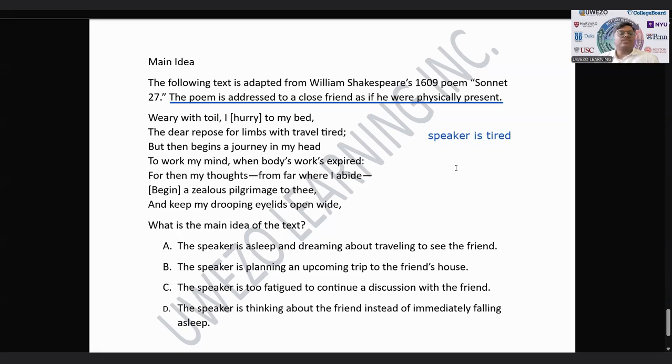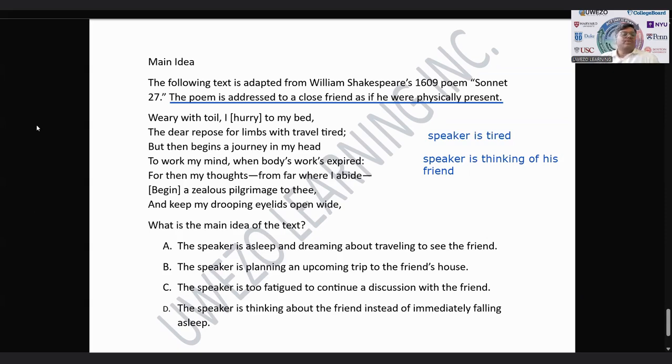So in these four lines, we know that the speaker is thinking of his friend. So what we know from these two things is that even though the speaker is tired, he is still thinking of meeting his friend.